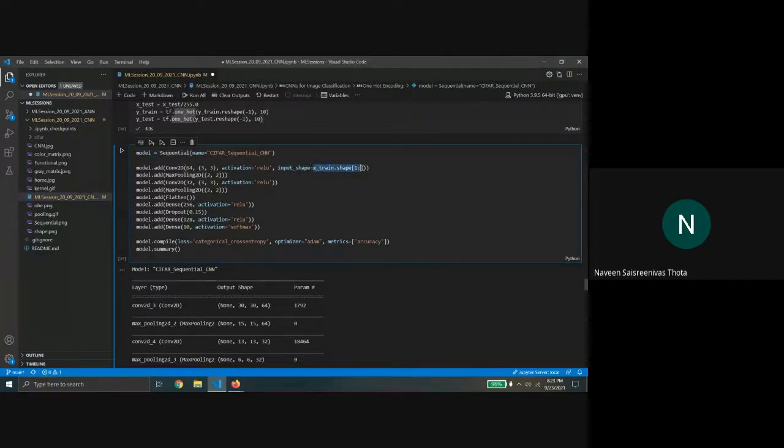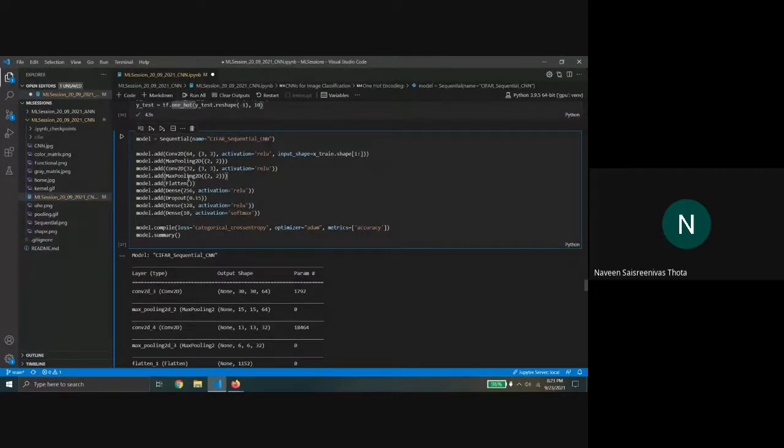So in the first layer, if it is a convolutional layer, we have to give the input shape, but otherwise you can skip giving the input shape. And similarly, we are also giving the MaxPooling2D again, with the same size. So these two are like pairs.